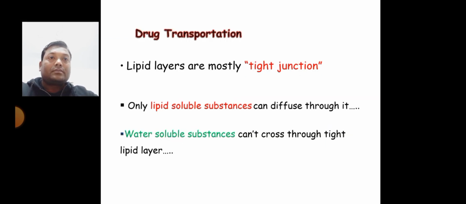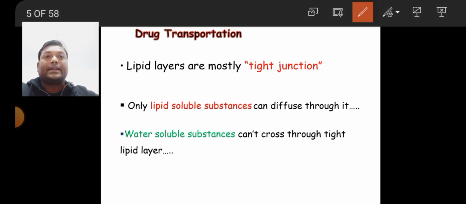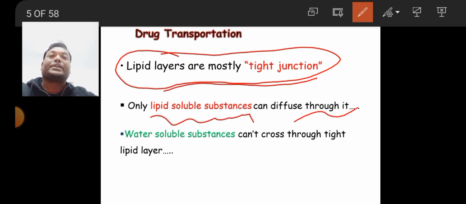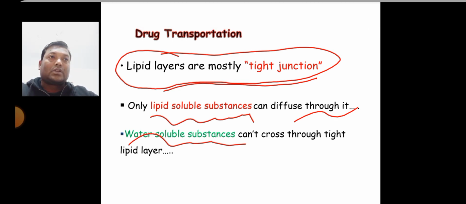Our cell membrane is made up of a lipid bilayer, and these lipid layers are mostly tight junctions. Again, I am repeating: our cell membrane is made up of a lipid bilayer, and these lipid layers are mostly tight junctions. So only lipid soluble substances can diffuse through it. The cell membrane easily allows lipid soluble drugs to pass through it, while water soluble substances can't cross the tight junctions of the lipid layer.